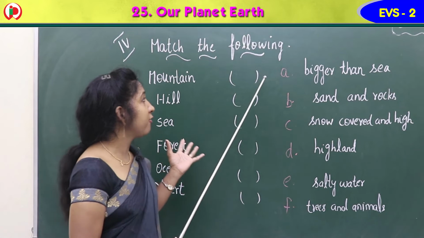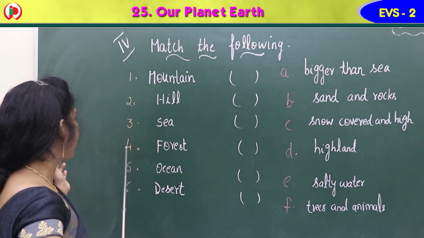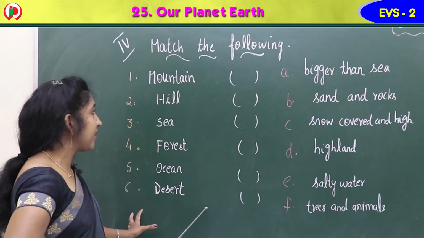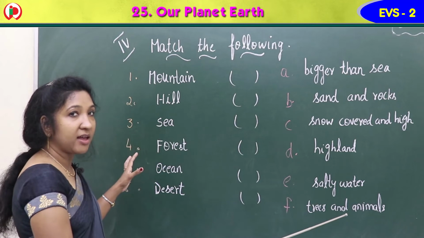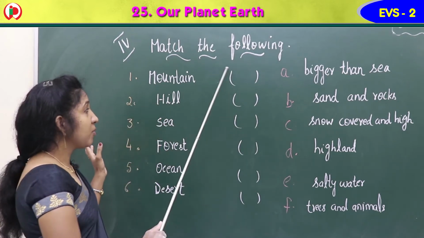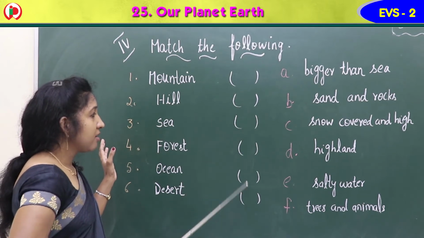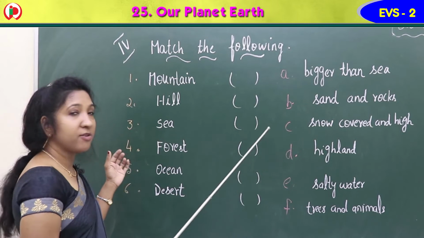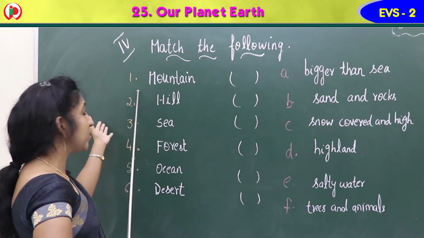Here in the match the following, you can see both the sides. 1, 2, 3, 4, 5, 6. Here some words are there. A, B, C, D, E, F. Here also some words are there. You have to match both. Okay. So middle brackets you can see here. You have to write the correct number or the alphabet. Okay. Alphabet you have to write here to these numbers.